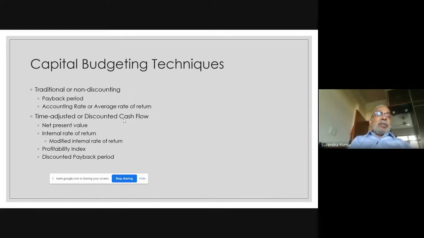This discounted payback period method does not take into account the cash flows after the payback period. Of course, when you start discounting your cash flows, you'll find more of the cash flows are taken into account. But still there may be some cash flows which are not taken into account and which are actually resulting after the payback period. And so in that sense, it continues to have one limitation, and of the two limitations, it overcomes one. But it also sacrifices the important advantage that the payback period method has.